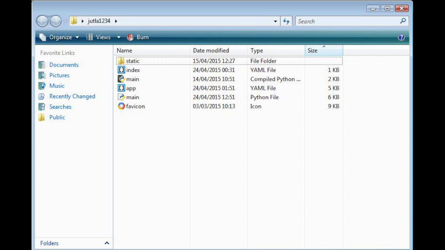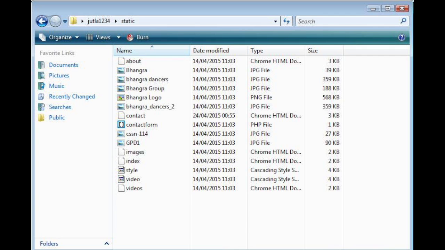After creating the application using Google App Engine, here you can see the folder that has been created on my desktop. This folder includes the index file, which is a YAML file, a main Python file, an app YAML, a main Python file again, and a favicon file. It also contains a static folder, which contains my website.